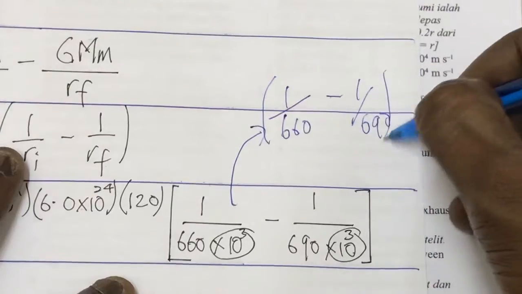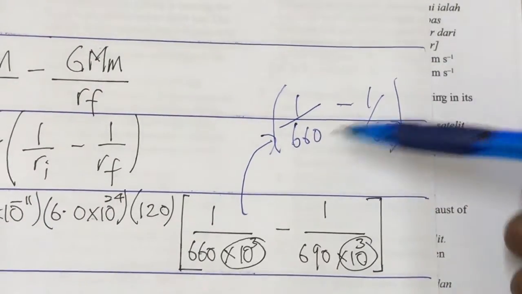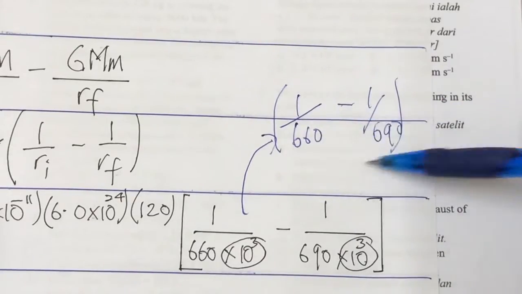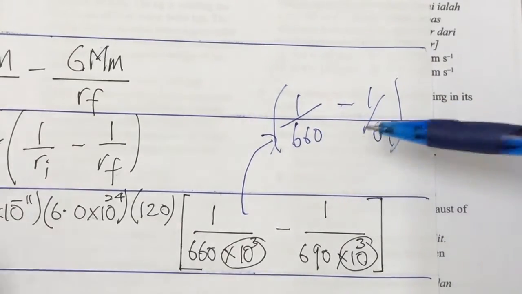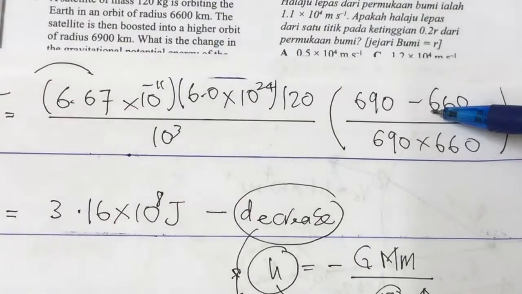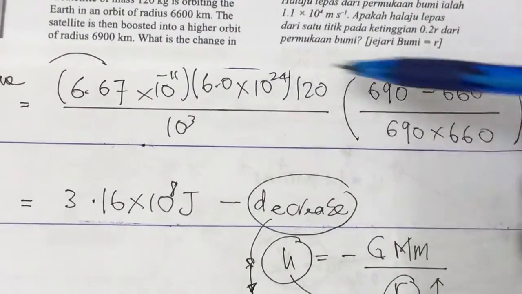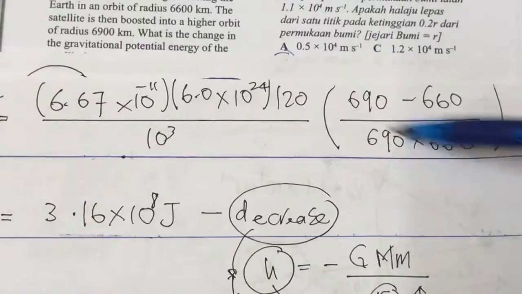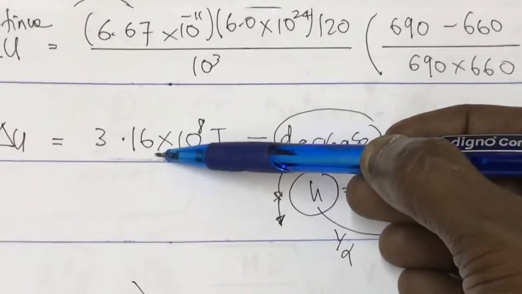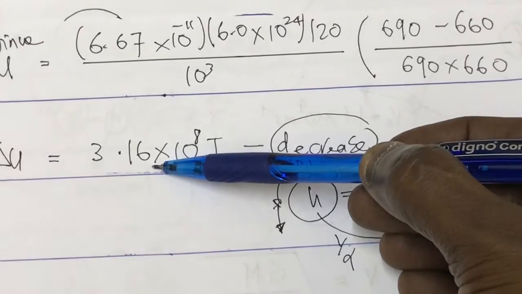This one is primary school mathematics, fractions. Denominators not the same. Cross multiply and the denominators you multiply. That's what I got here. It is primary school maths involving fractions. After this, you use a calculator, that's all. Use a normal calculator. You will get the answer 3.16 times 10 power 8 joule.